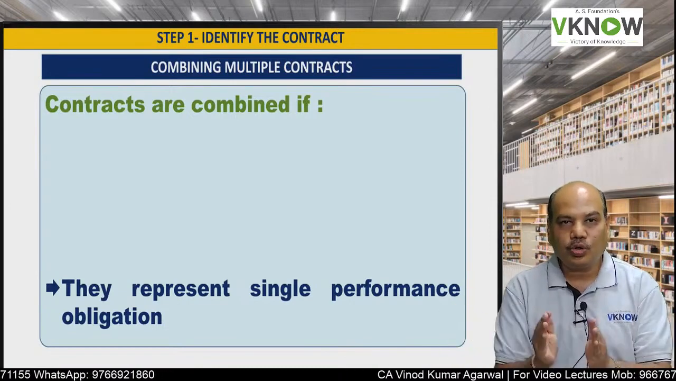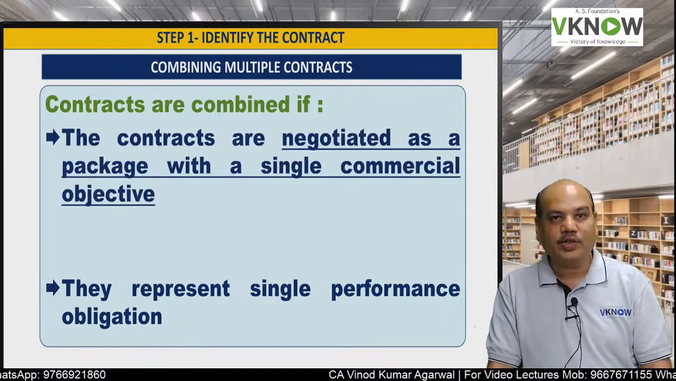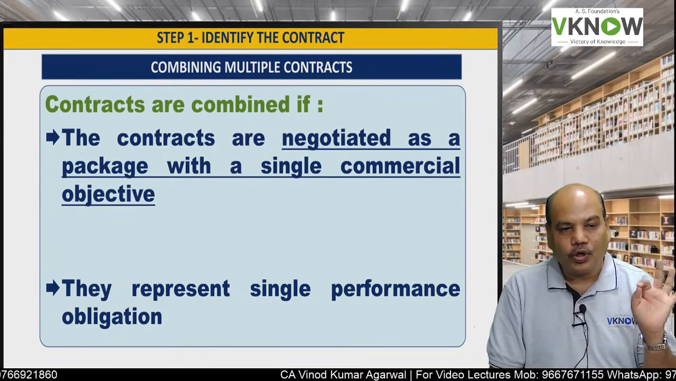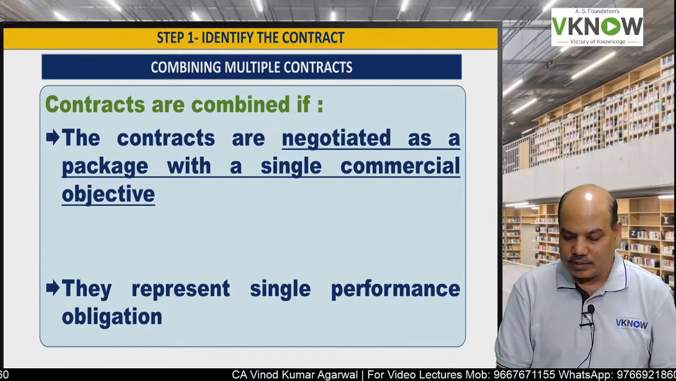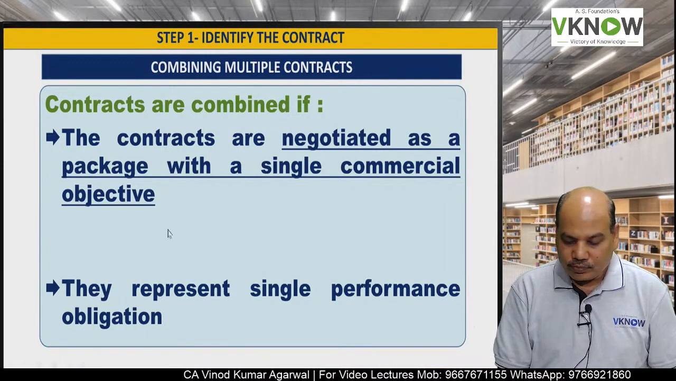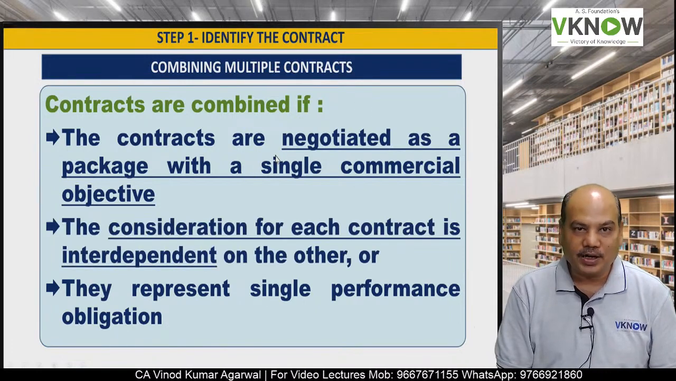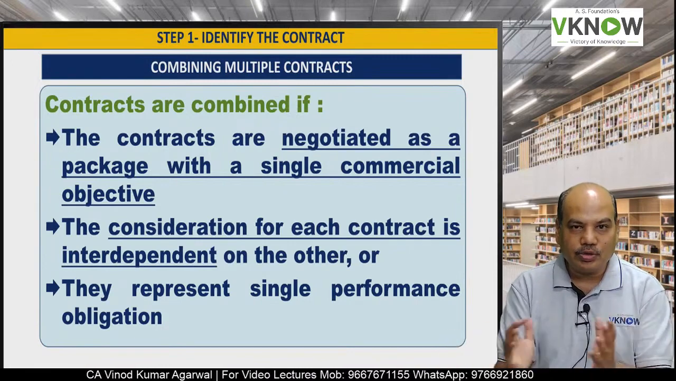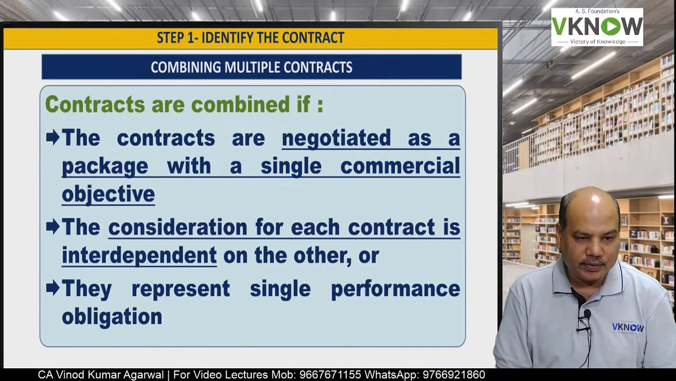Can two or more contracts be combined for the purpose of accounting? The answer is, if the following conditions are satisfied, then two or more contracts can be combined as one contract. The first condition is that contracts are negotiated as a package. So all contracts which you have to combine are negotiated as a package with a single commercial objective.